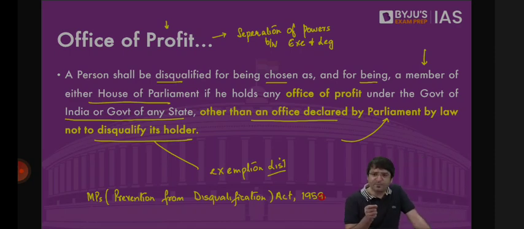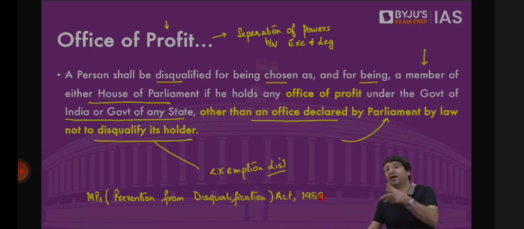A member of the Parliament or an individual cannot contest elections if you are holding an office of profit under the government of India, under the government of the state. After your election, if you are holding an office of profit under the government of India, under the government of the state, you will be disqualified. But there are certain offices which the legislator can hold. Even if you are holding these offices, you will not be disqualified. Why? Because these offices have been exempted.